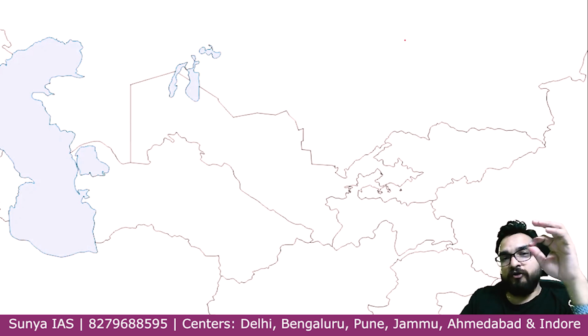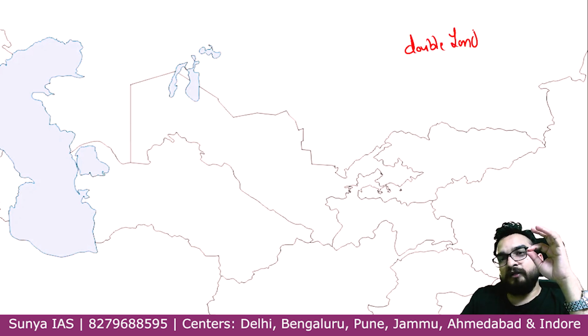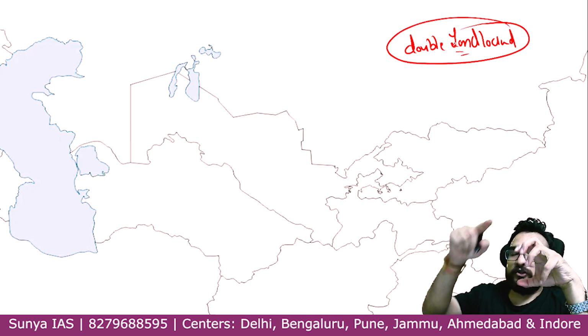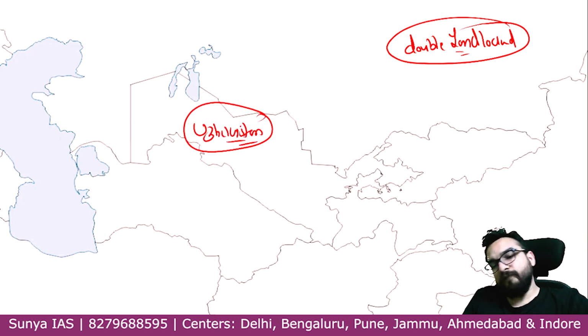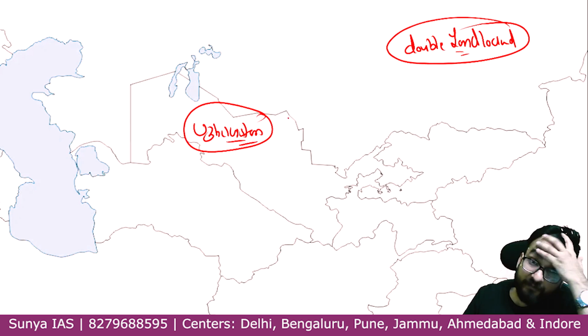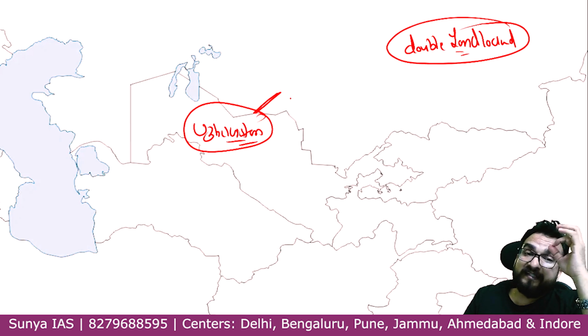Now you take one more doubly landlocked country, double landlocked. Why am I saying double landlocked? I have explained: the country which is locked by landlocked countries itself. So Uzbekistan is the next country you are seeing over here, guys. Landlocked countries are many, but doubly landlocked countries are Uzbekistan and Liechtenstein, because you can see Kazakhstan landlocked.